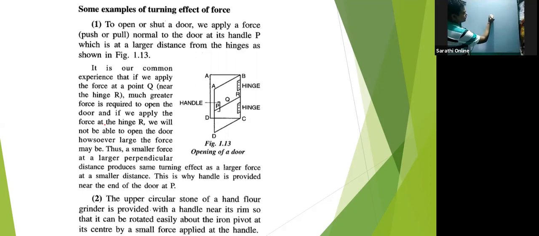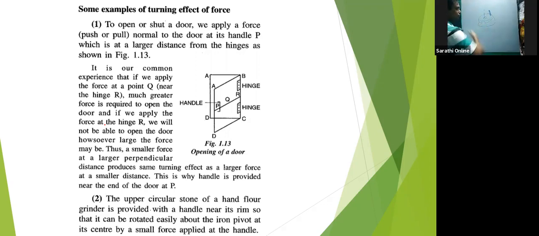Previously the grinder used to be in our homes, and the ladies in the home used to grind with it. So how was the mechanism? Grains were put into this, and then there was one handle attached here.